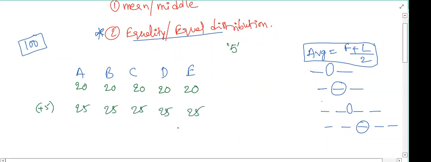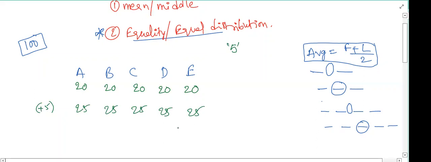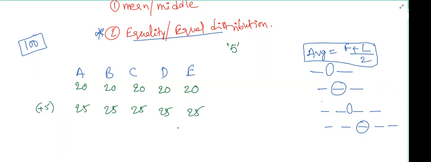Now what is the group average? It's 25 only, sir. 25, very good. Previously 20, but now it is 25. So here we can conclude one thing: if each number is increased by 5, then the average will be increased by the same number, 5. Yes or no?